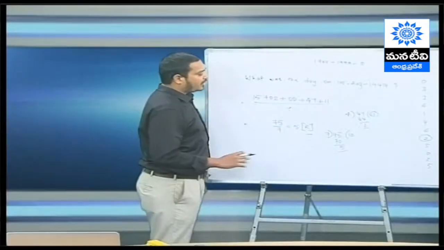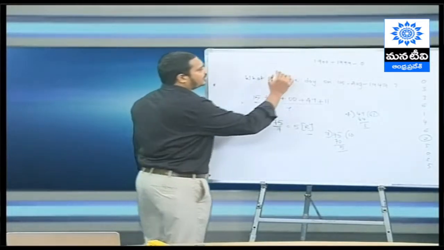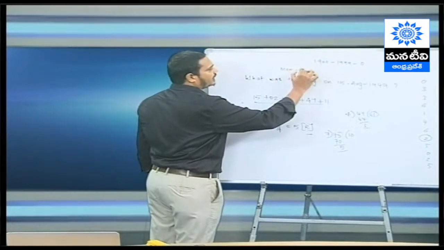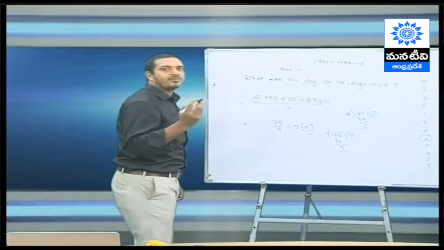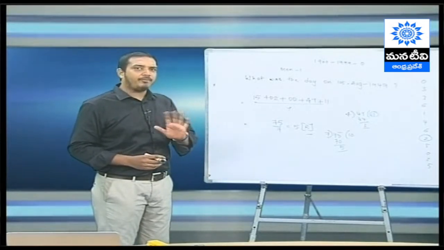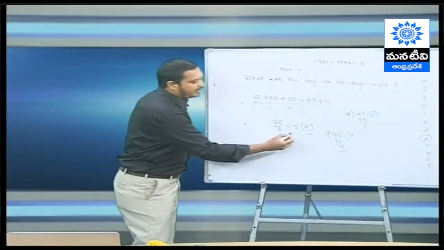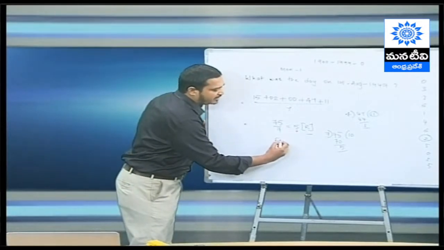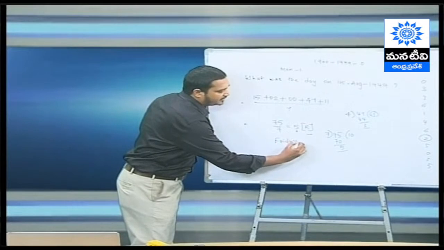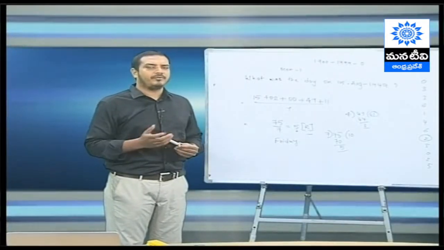Alright, so 5, and now we know that Monday, మండే అంటే it is 1, the day code. Right? Monday is 1, Tuesday is 2, Wednesday is 3, Thursday is 4 and 5 means Friday. That is the code I have given. So the answer is Friday. So this particular number, if you equate it to the day code, you'll get Friday. As we discussed in calendars, August 15th 1947 was Friday.